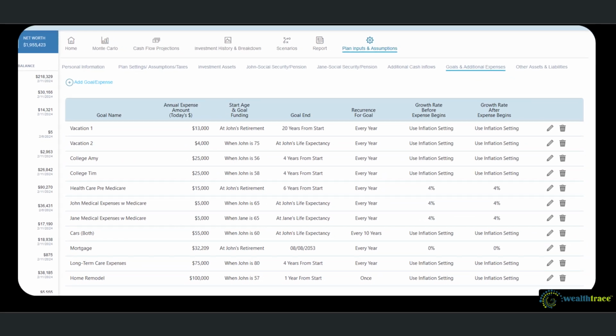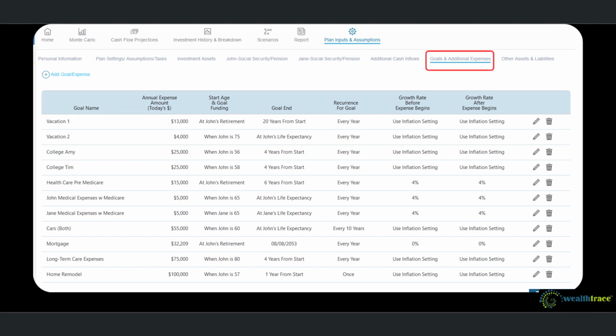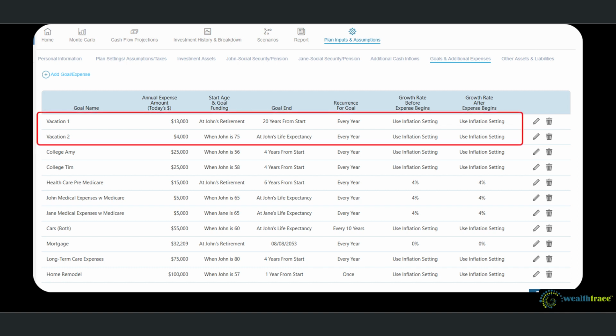The goals and additional expenses section is where you add expenses that might not recur every year, such as paying for a kid's college, new cars, or a mortgage. It's also where you enter expenses that you think will grow at a different rate than your general living expenses. As an example of what to enter here, I have vacations that begin when John retires.